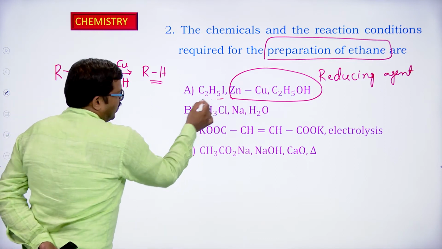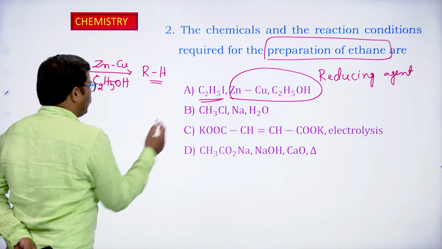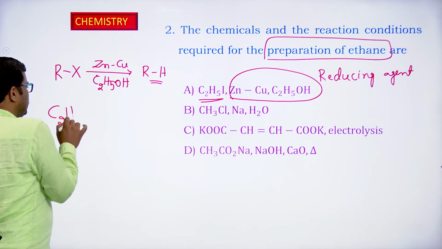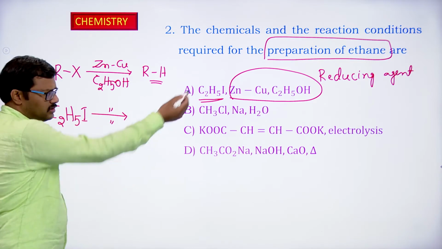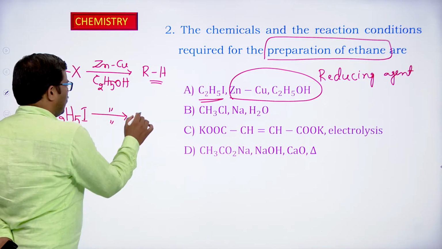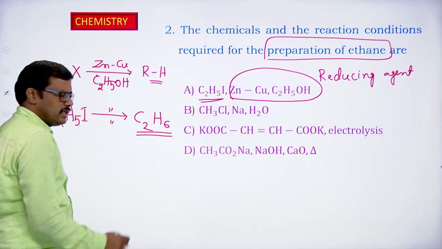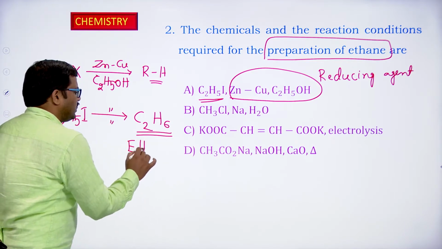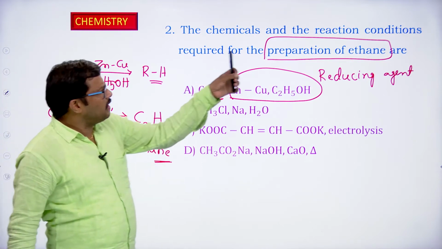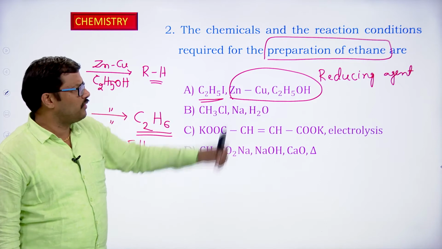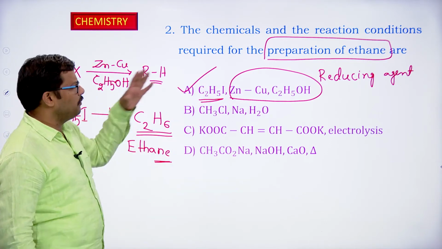So here the alkyl halide taken is C2H5I, that is ethyl iodide. So when we are taking C2H5I as a starting material and using the same conditions of zinc and copper in ethyl alcohol, we end up with the formation of C2H6. What is C2H6? C2H6 is ethane. So the chemicals and reaction condition required for the preparation of ethane is the first option. First option is the correct option in this particular case.